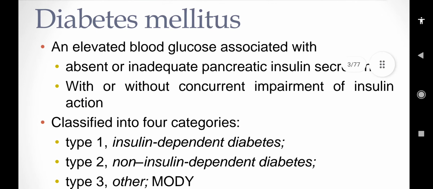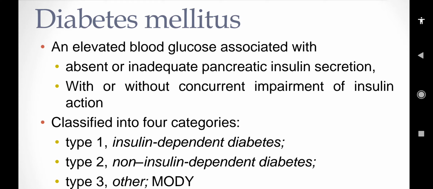Now next is diabetes mellitus. First we talked about the pancreas, from where diabetes is caused. Now the next part is diabetes mellitus. What is diabetes? An elevated blood glucose associated with absent or inadequate pancreatic insulin secretion, either insulin from the pancreas is not secreted, absent, or not sufficient, with or without concurrent impairment of insulin action.